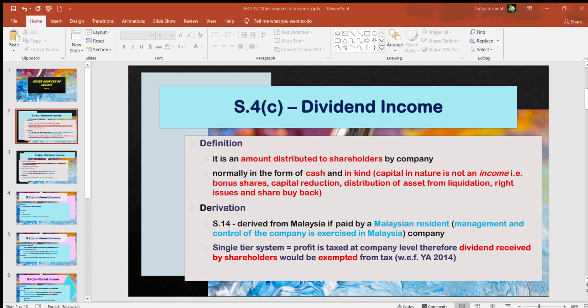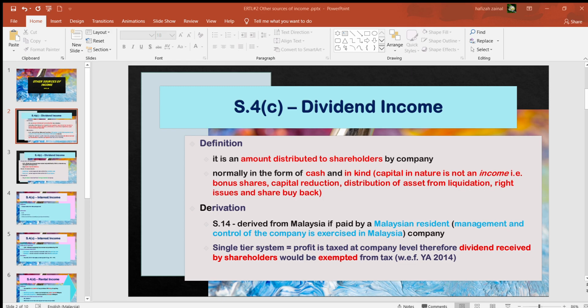Okay, another thing when we're talking about other sources of income, in general, according to the backdrop, section 4, types of income. Dividend income and interest income will be taxed under section 4C. Rental income and royalty income will be taxed under section 4D.